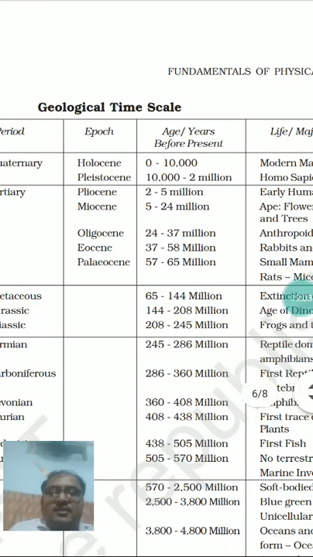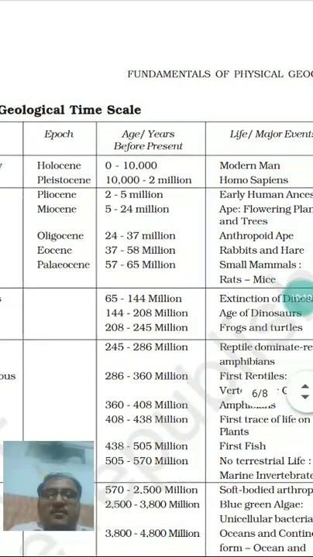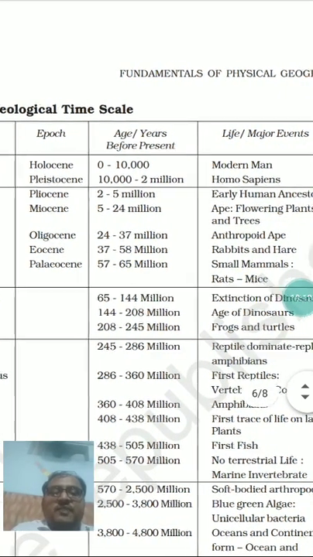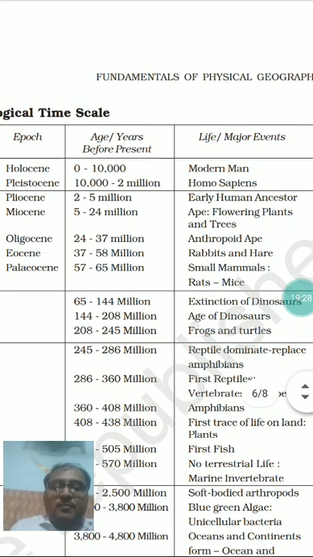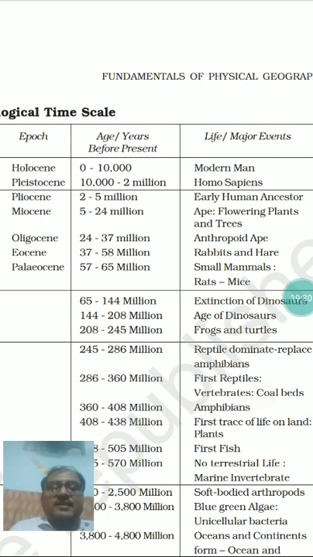So what happens during these epochs? Just see. In and around 57 to 65 million years ago from the present, for the first time small mammals were born on the surface of the earth in the form of rats and mice. Then from 37 to 58 million years ago from the present, during the Eocene epoch, rabbit and hare type small animals, comparatively moderate animals, were born and brought up on the surface of the earth.